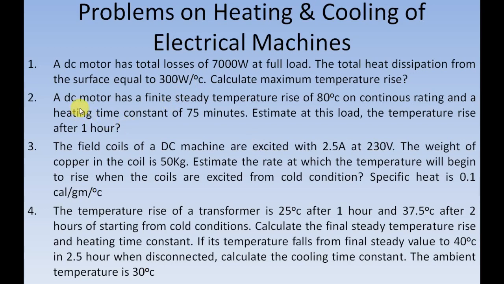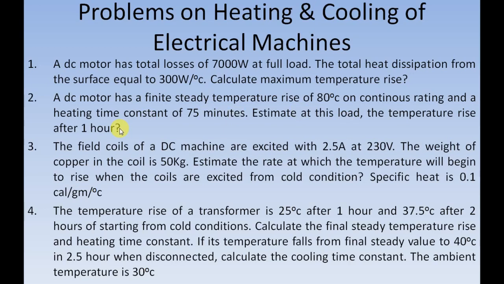In this problem, a DC motor has a final steady temperature rise of 80 degrees Celsius on continuous rating and a heating time constant of 75 minutes. Estimate at this load the temperature rise after 1 hour. In this problem also, the magnitude of theta m is given, tau h magnitude is also given, and you are asked to find the temperature rise, that is the magnitude of theta when t is equal to 1 hour. 1 hour corresponds to 60 minutes.